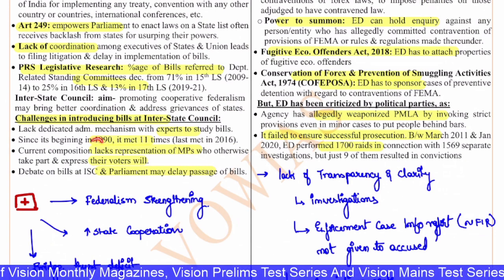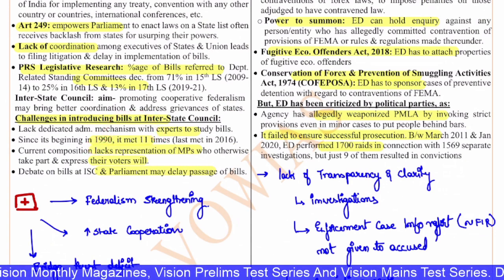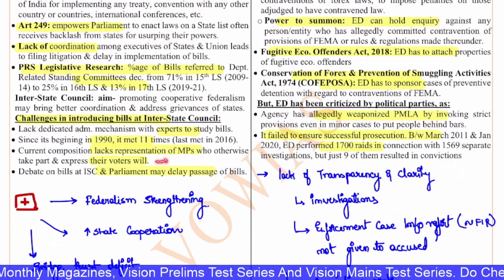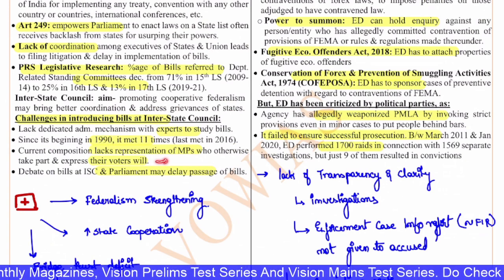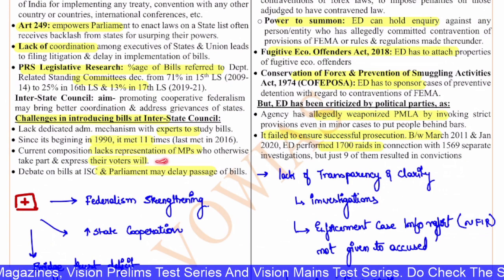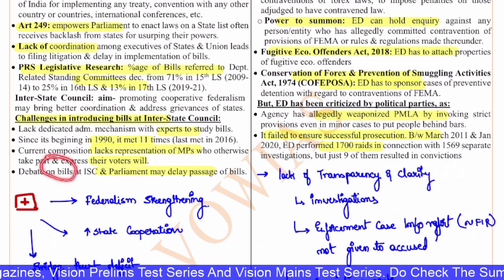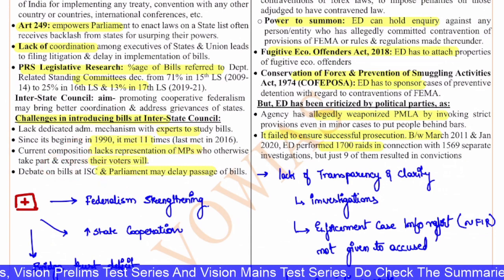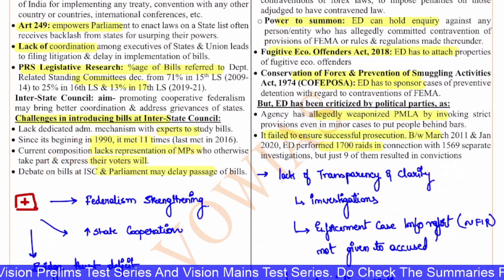And the current composition lacks representation of MPs who otherwise take part and express their votes in the parliament. So the Interstate Council does not have MPs, but the MPs are an integral part of parliament, and it is the parliament that has the decision making power. And also the debate on bills at the Interstate Council and the parliament may delay the bills further. This is also an issue.